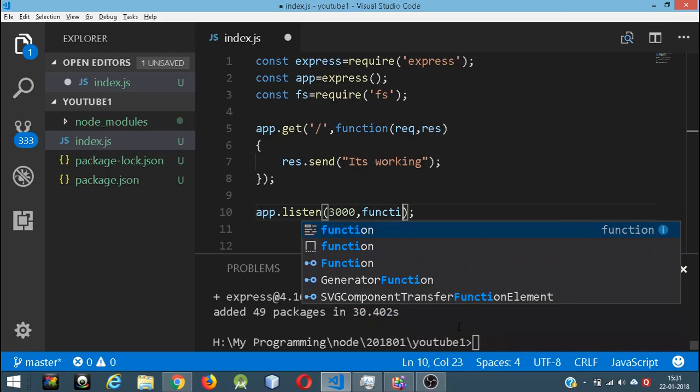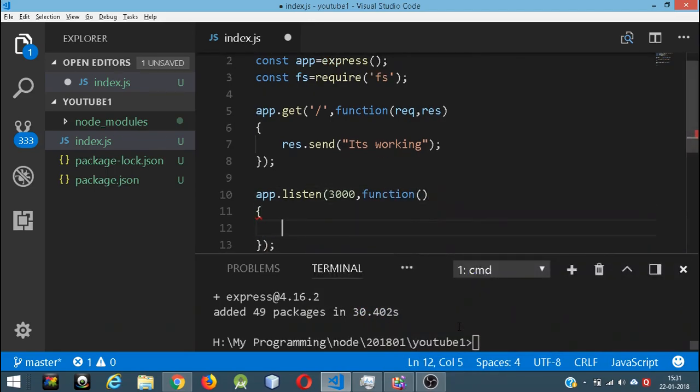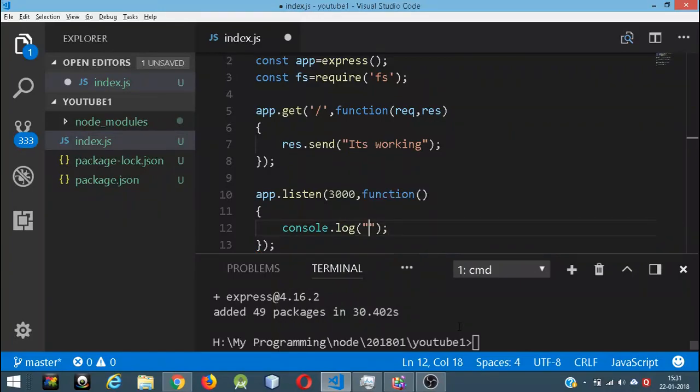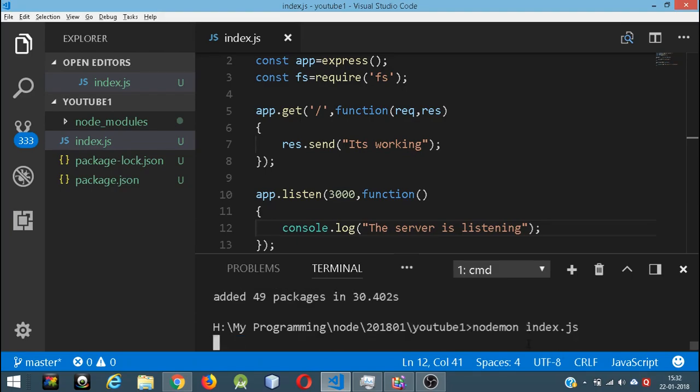And then function, there's a console.log, the server is listening. And then let's run the program. Okay, by the way, in Visual Studio Code we have the terminal in the IDE itself, so it's really convenient. So let's do nodemon index.js, and let's start the server.